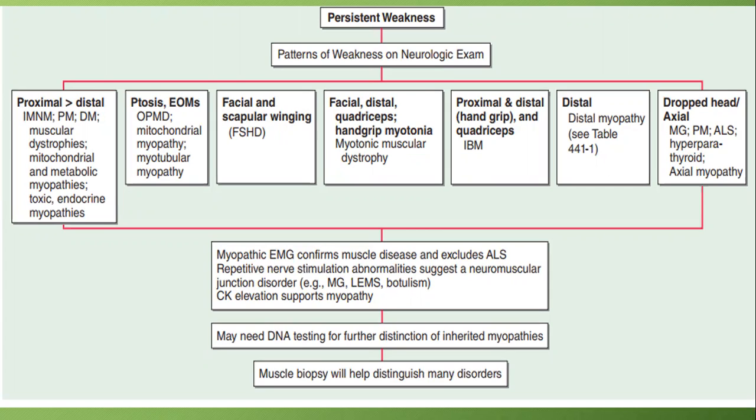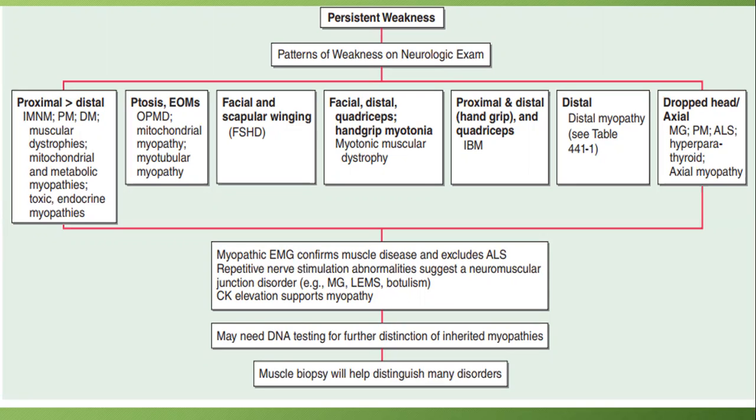So if you are having a persistent weakness, try to find out what muscle group is involved. As I already mentioned, most of the myopathies involve the girdles. That's called proximal myopathy. Polymyositis, dermatomyositis, muscle dystrophies, metabolic, toxic. So most of the myopathies have a proximal weakness.